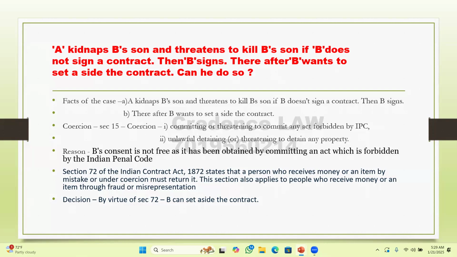Here, B's consent is not free as it is obtained by threatening him. So here, as per section 72, if there is any contract which is done by virtue of coercion, mistake, then it can be set aside. The party can set aside. Yes, he can set aside the contract by virtue of section 72.